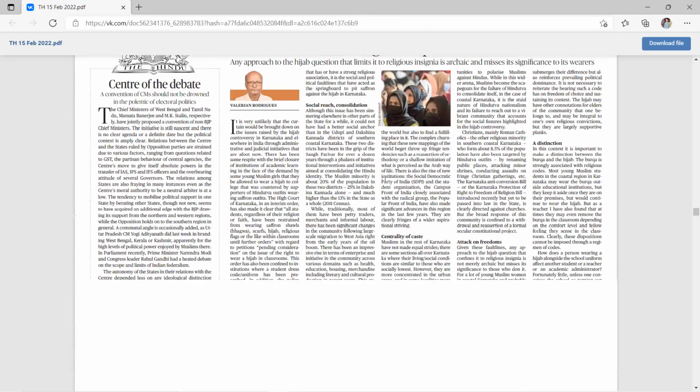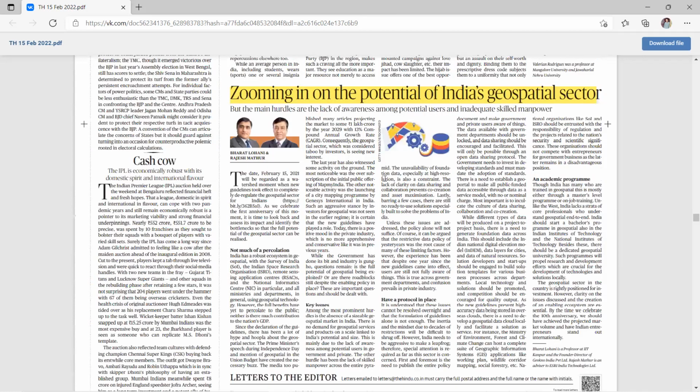Now another topic is zooming in on the potential of India's geospatial sector. This topic is in the news because last year the government relaxed the norms for the geospatial sector. So now more private players can enter the fray. When more private players are there, the geospatial sector will broaden, and many new players will come and provide data services and mapping services to the public.